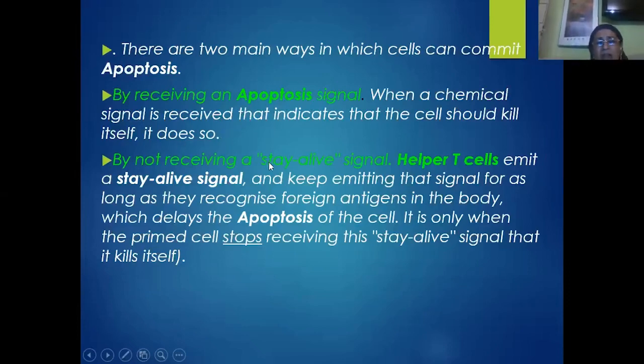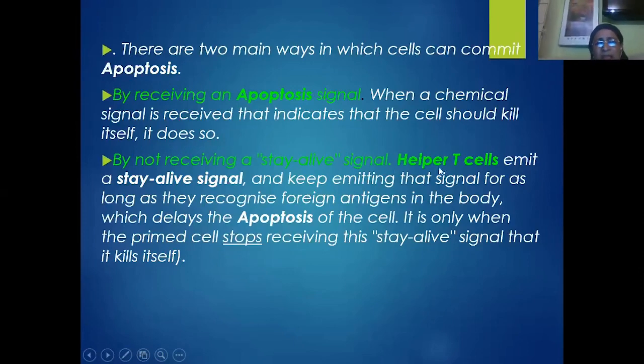There is another way of initiating apoptosis. That is, we have one group of cells called the T helper cells. These T helper cells continuously emit chemicals called cytokines, which give the stay alive signal to all the WBC cells involved in the second line of defense mechanism.